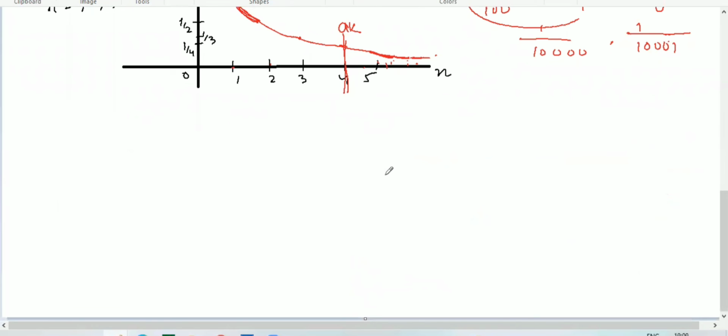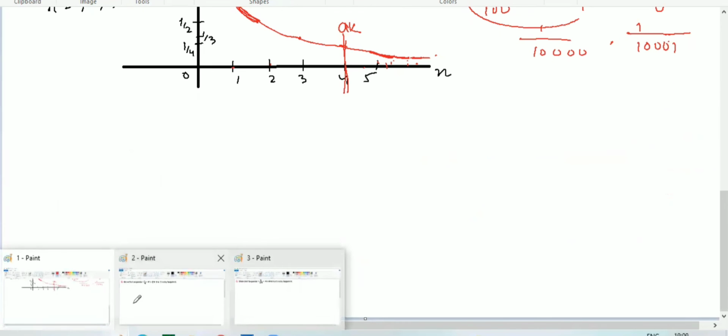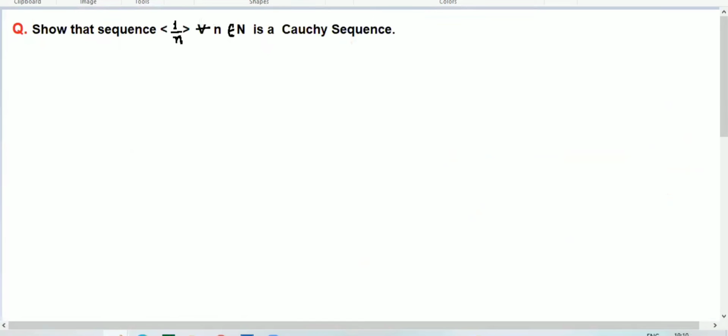Let's take one example here, and then you can understand. This is the example I'm going to solve. We have to show that this sequence 1 over n, for all n belonging to the natural numbers, is a Cauchy sequence.